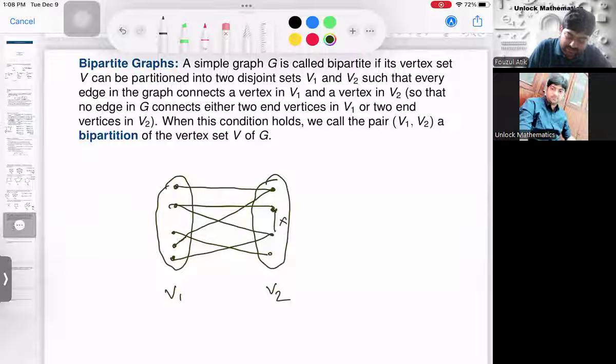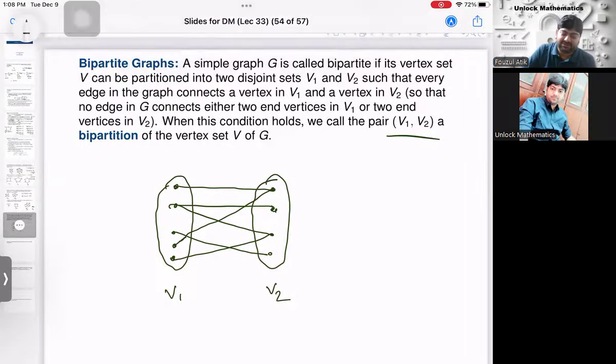So within the set, suppose there is an edge. This is not allowed, right? All the edges should be from one set to the other set, but not within this set, not within this set. That kind of partition if you can make in the graph, you call the graph a bipartite graph. And this partition set V1, V2, you call it a bipartition of the graph. Clear? Now I'll draw some graphs and you can check.